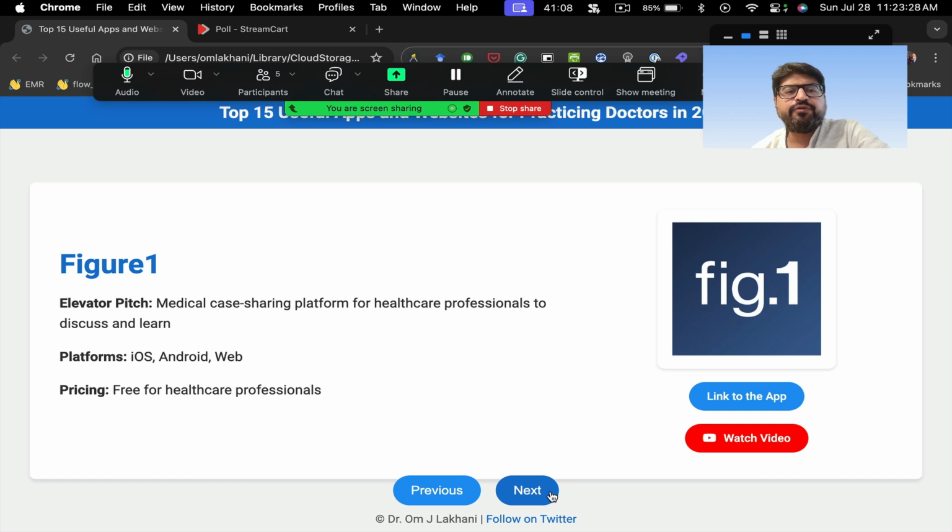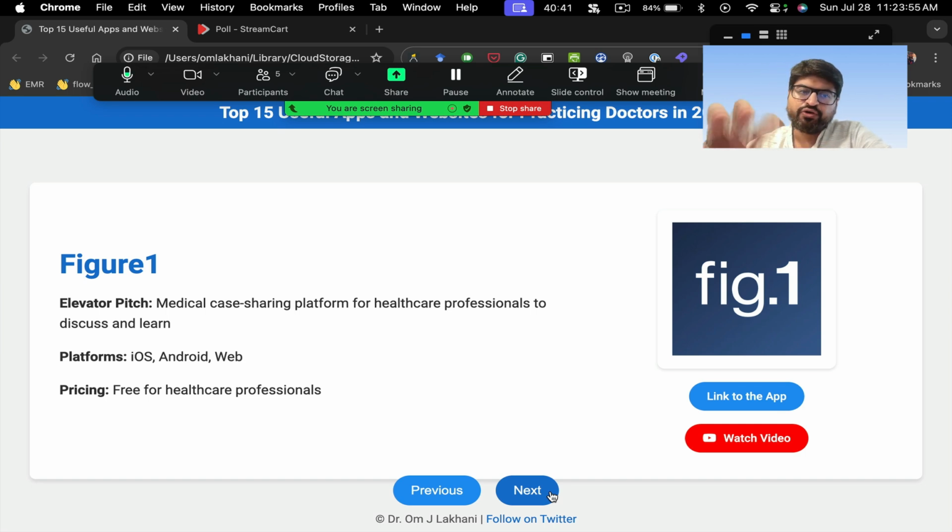Okay. Another app which is pretty good. Again, it's been around for some time. It's called Figure One. Figure One is a medical case sharing platform for healthcare professionals to discuss and learn. It is like Instagram of medicine, right? So that's the elevator pitch. It's an Instagram for medicine. It is available again for iOS, Android, and web. Now there are many apps like this for Indians also. There are many, but Figure One is international. It's available throughout the world. It's very nice.